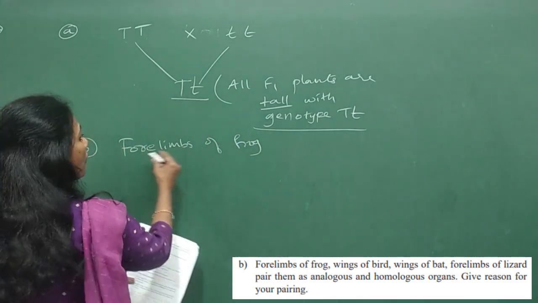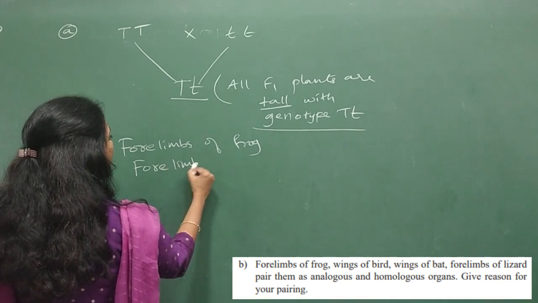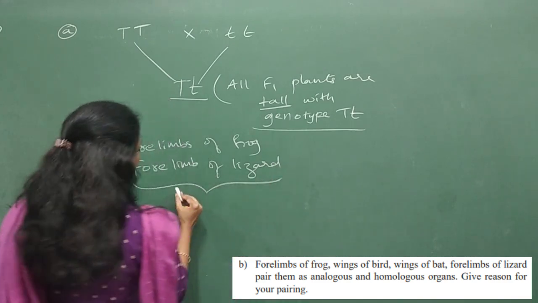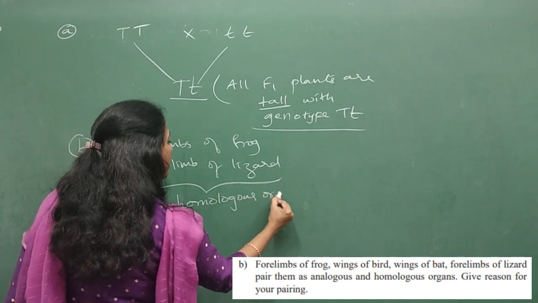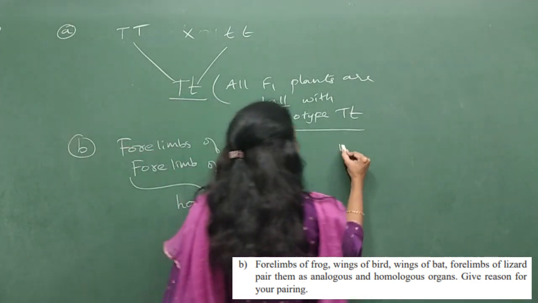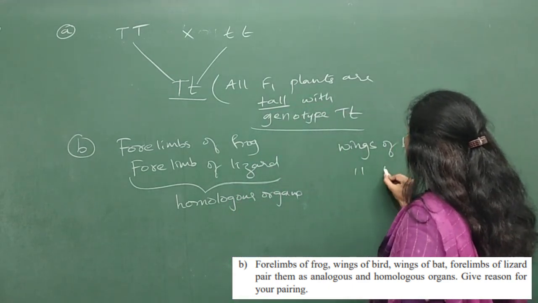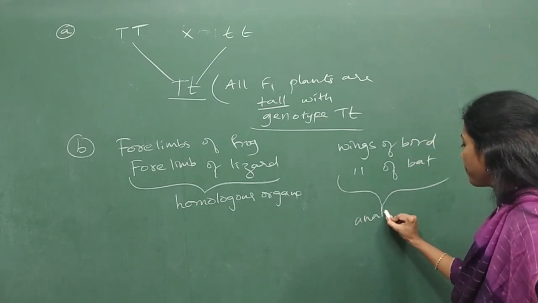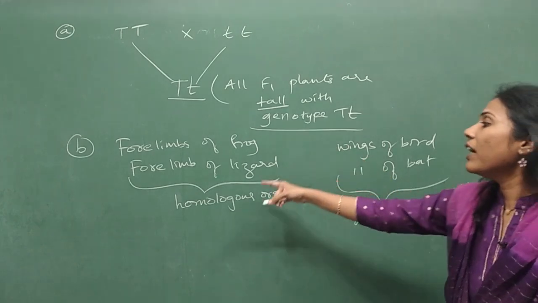So definitely forelimb of a frog and forelimb of a lizard, these both will be called homologous organs. Then which are analogous organs here? Wings of bird and wings of bat. Both of them come under analogous organs. And they are asking what is the reason for your categorization.